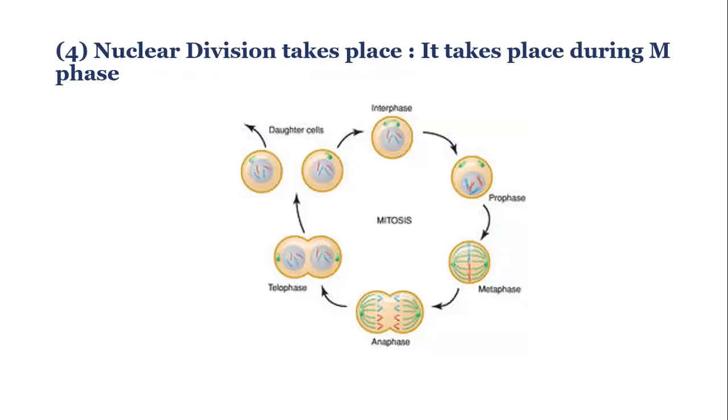Now, during M or mitotic phase, karyokinesis or division of the nucleus takes place. The mitotic stage passes through 4 phases, which are prophase, metaphase, anaphase, and telophase. Now, during telophase, the 2 sets of chromosomes that are formed are surrounded by a nuclear membrane, and so 2 nuclei are formed.